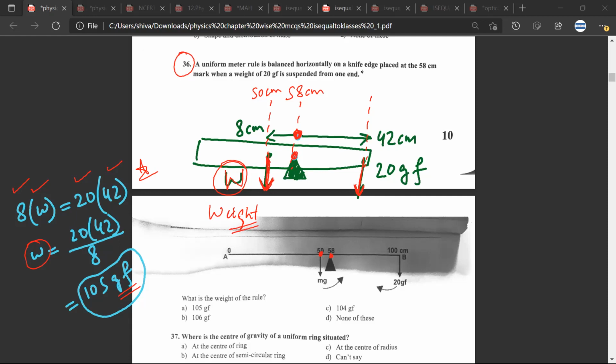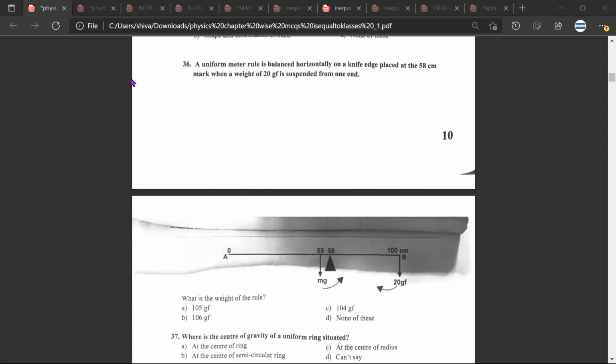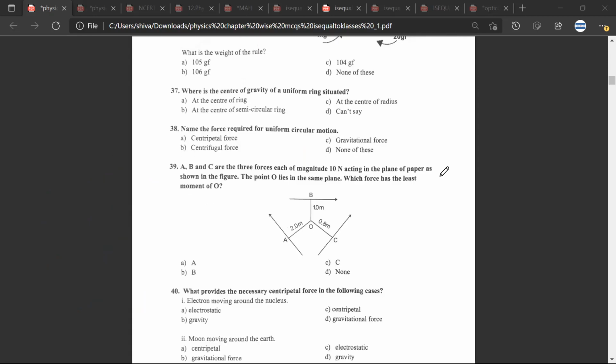And the third thing that you need to understand is that the distances are always taken from the fulcrum. So it always helps if you draw a diagram. So for example, in this case, the distance would be 8 centimeter for W. It will be 42 centimeter for 20. Mr. CB, any doubt? No doubt, sir. So these are the 2-3 things that you need to take care of, because usually this is a confusion that students have. So great. Let us move on to 37, 38.